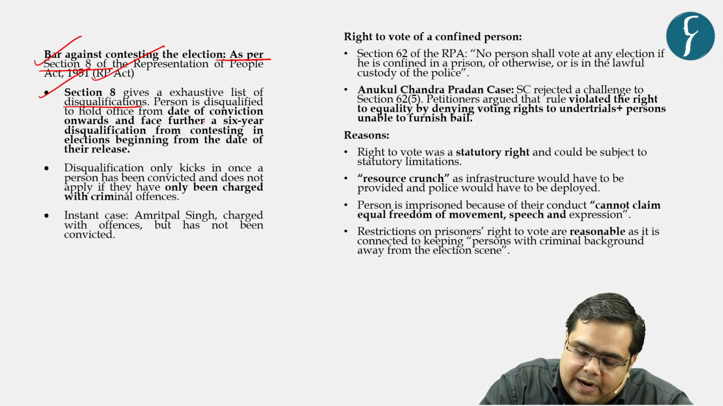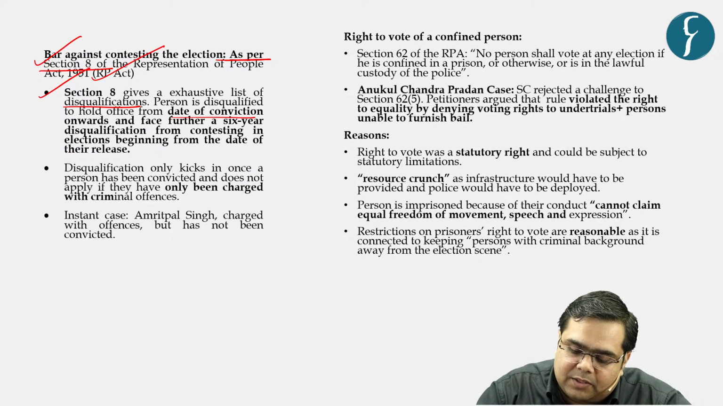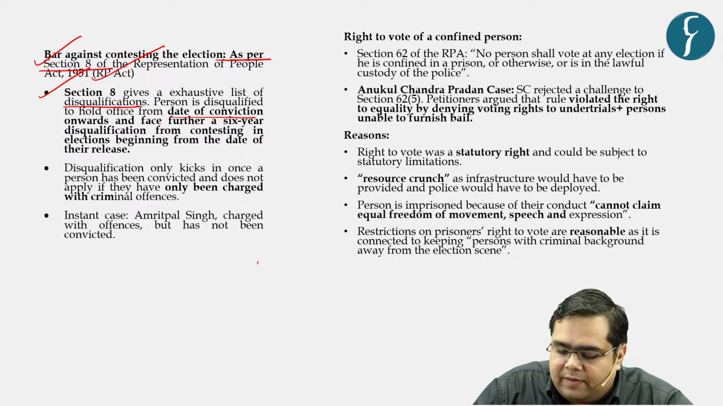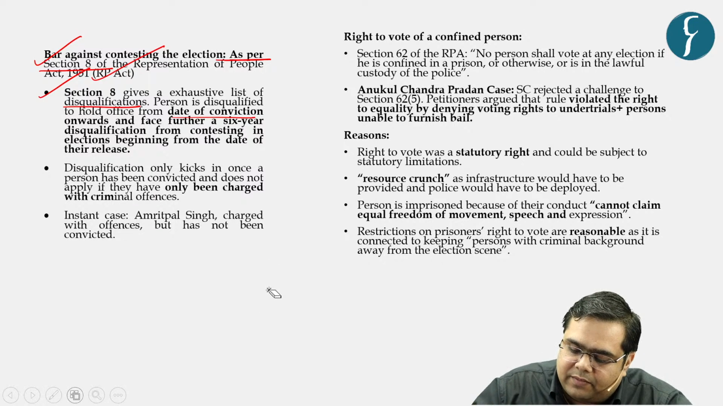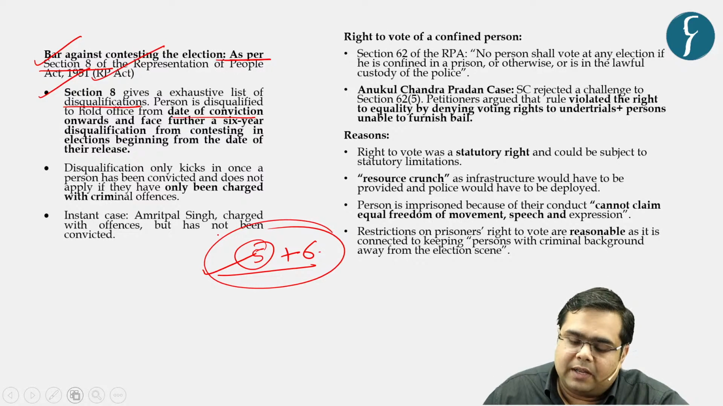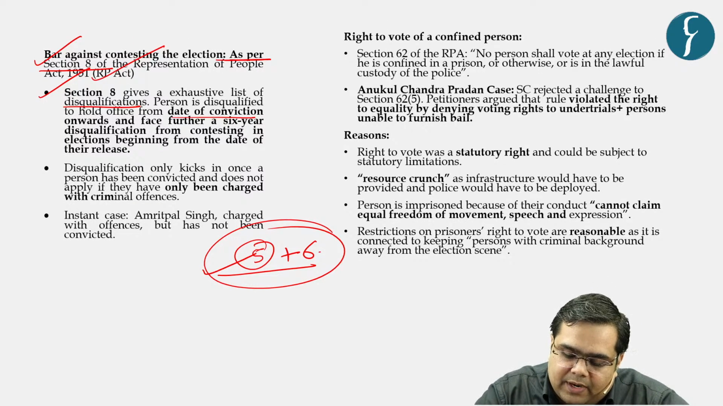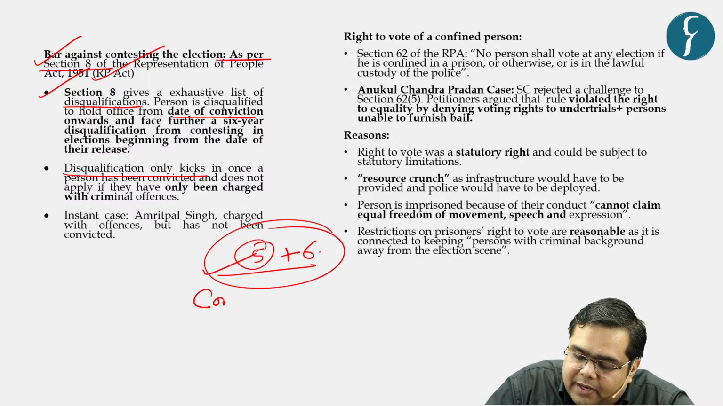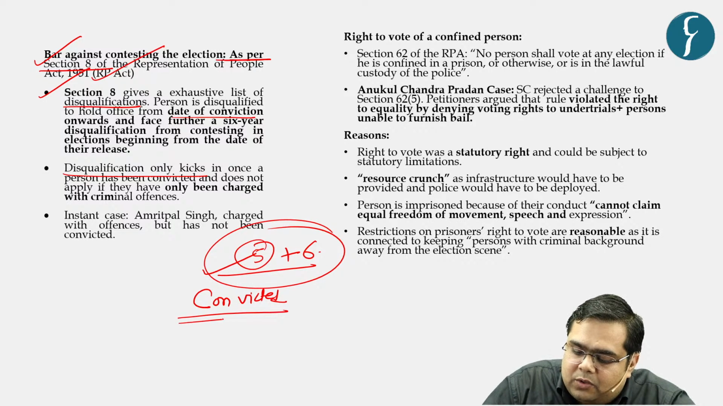It gives a list that if a person has committed certain offenses included in this list, the person is debarred if convicted, right? Let us say the person is convicted for 5 years. So these 5 years and an added bonus of 6 years, he cannot contest elections for 11 years, right? But the precondition is that the disqualification will kick in once a person has been convicted. So conviction is necessary.